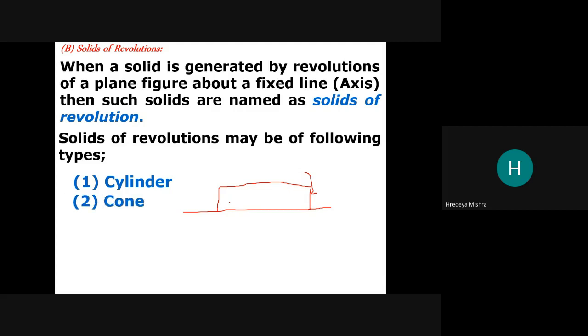Cone: if you rotate a triangle, then it becomes a cone. Sphere: if you rotate a semicircle about its diameter, then it becomes a sphere.